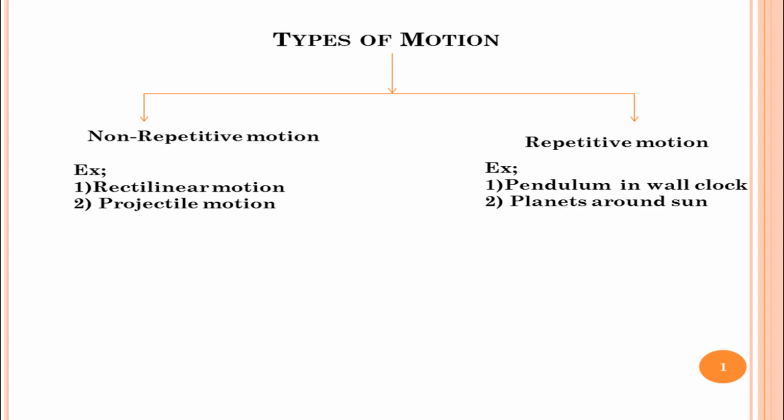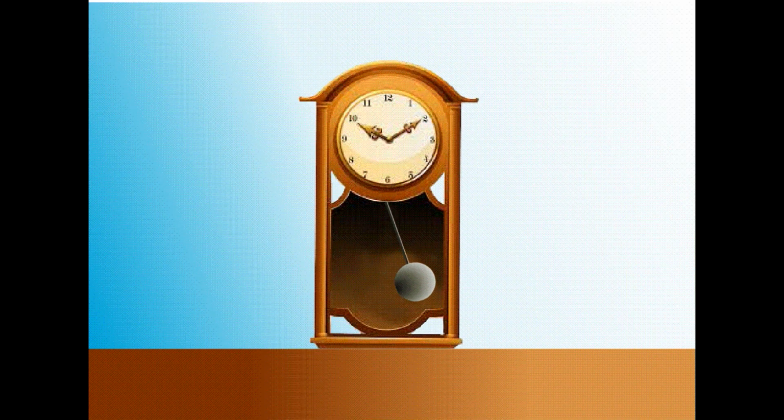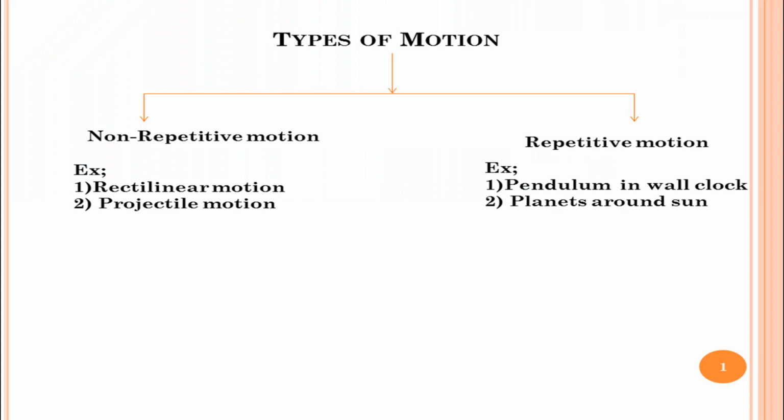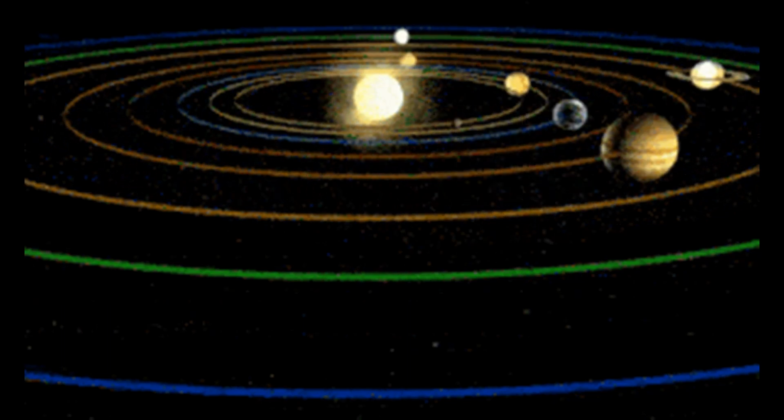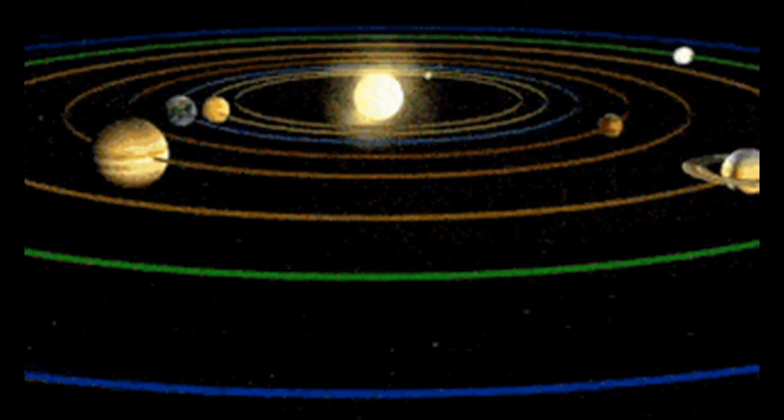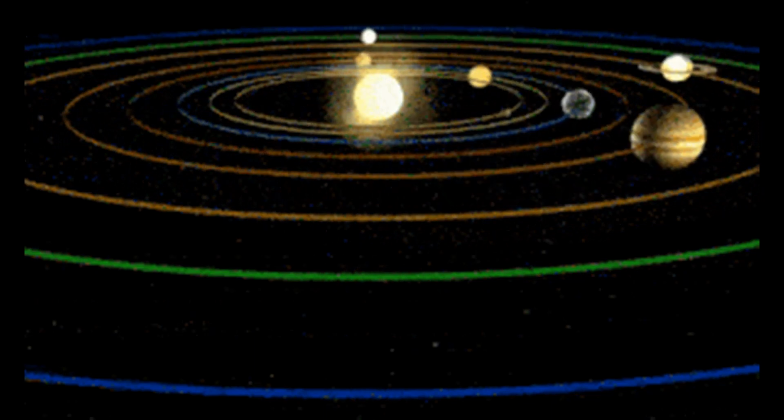Repetitive motion or periodic motion. The motion which repeats at a regular interval of time is called repetitive motion or periodic motion. An example for repetitive motion is the motion of the pendulum in a wall clock, in which the pendulum repeats its motion at a regular interval of time. One more example is the motion of planets in the solar system, in which the planets repeat their motion at a regular interval of time.